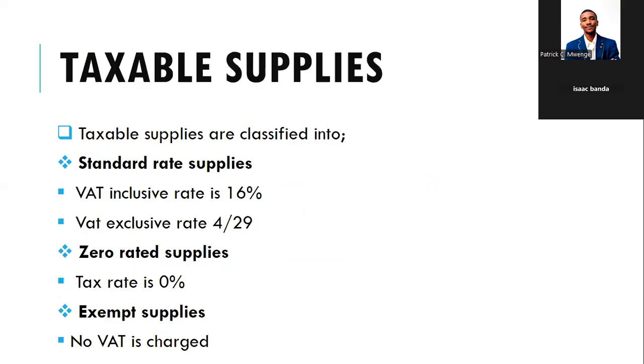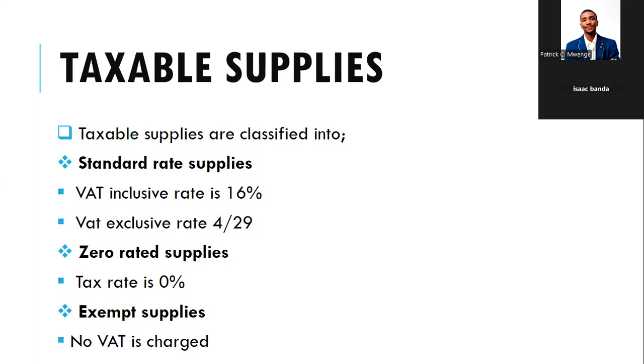So now let's look at taxable supplies. Taxable supplies are the core of VAT, because VAT is charged on taxable supplies. Taxable supplies are classified into two: those which are standard rated supplies and those which are zero rated supplies. Standard rated supplies can also be classified into two. There are those for which VAT is charged at a rate of 16%, and then those for which VAT is charged at a rate of